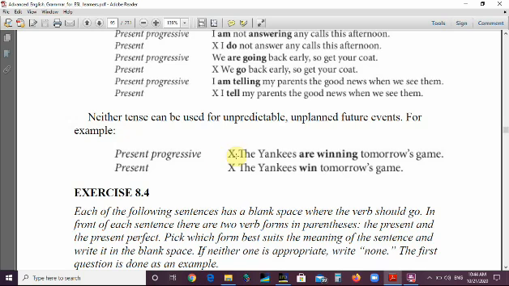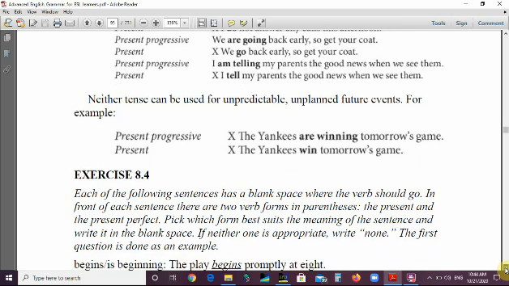For example, I can say, the Yankees, an American team, I don't remember in which sport, are winning tomorrow's game. This is unpredictable. We are not sure. Maybe they will lose. Or unplanned future events. This is just a prediction. So we can use will here. The Yankees will win tomorrow's game, or may win tomorrow's game, but the present progressive here is ungrammatical. The use of the present tense also is ungrammatical here. The Yankees win tomorrow's game. This is not a timetable. This is not something scheduled. This is something unpredictable.